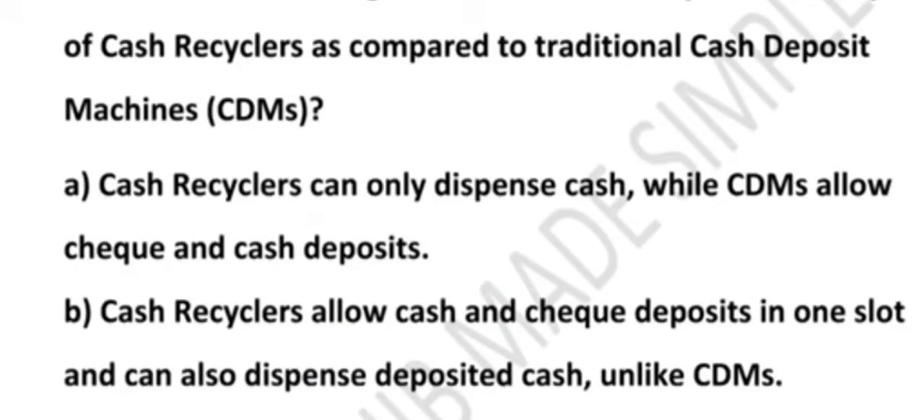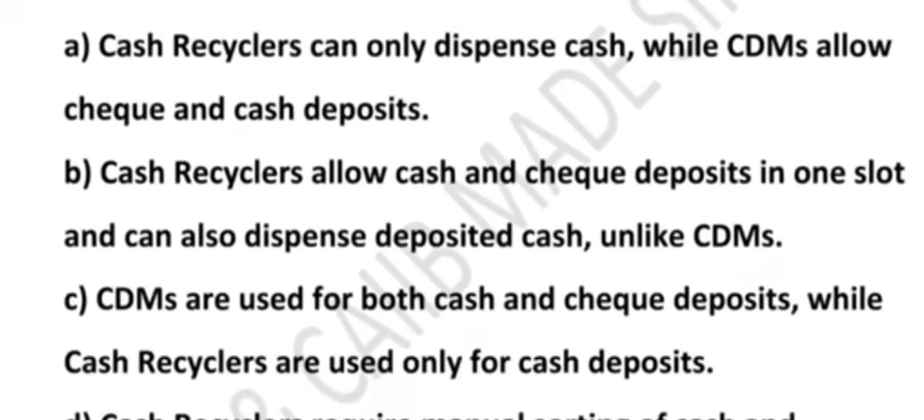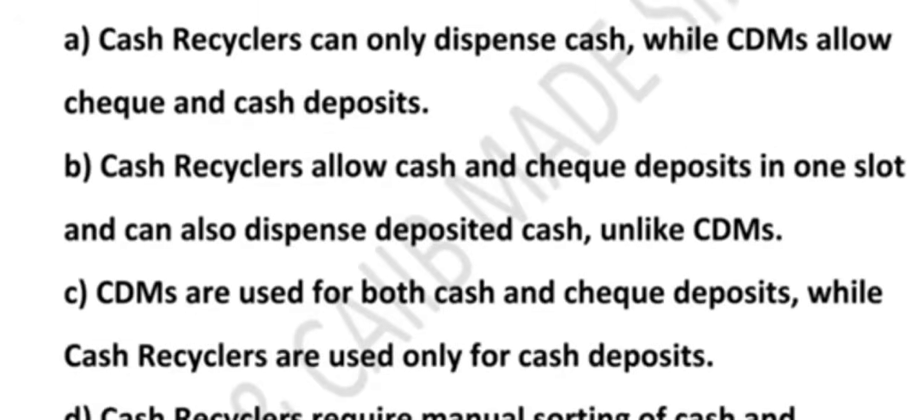Option A, cash recycler can only dispense cash while CDM allows check and cash deposit. Option B, cash recycler allows cash and check deposit in one slot and can also dispense deposited cash, unlike CDM. Option C, CDM is used for both cash and check deposit while cash recycler is used only for cash deposit. Option D, cash recycler requires manual sorting of cash and check before the deposit. So tell me, which describes the key functionality? There are 4 options.